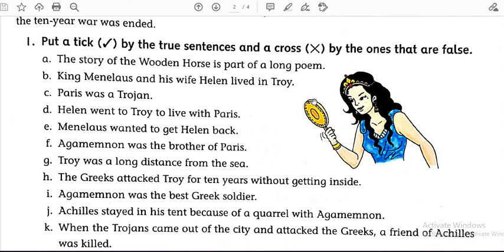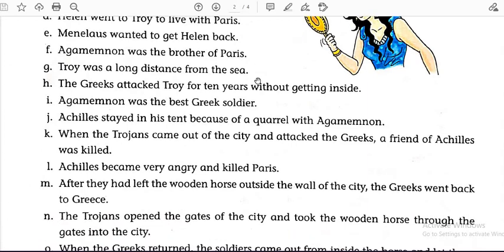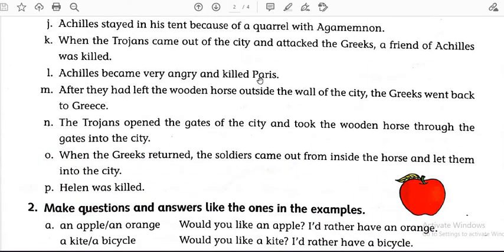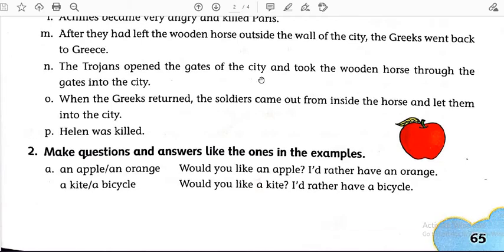Let's see question number 1. Put a tick by the true sentences and a cross by the ones that are false. It is quite similar to true and false. You have to just tick if you get a true sentence and cross if the sentence is false. So I hope you all can do it easily. Before doing this question, it's better to go through the chapter one time.